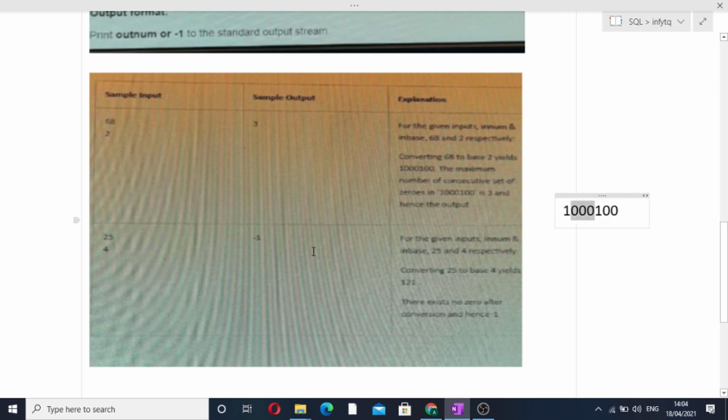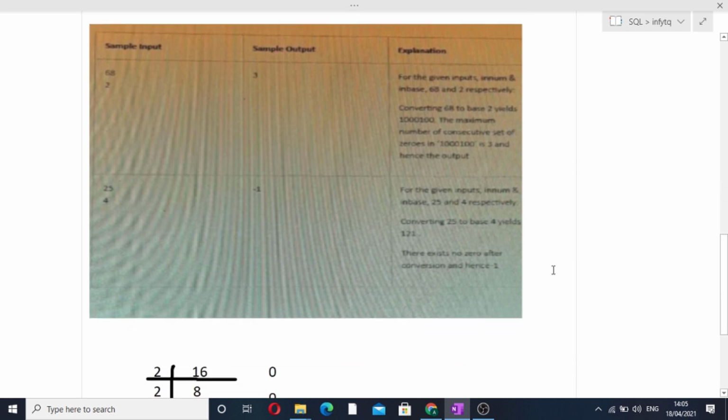Now the second example is when we have to convert 25 into base 4. So when 25 will be converted into base 4, then the resulting string will be 121. So you can see that in this particular string there are no zeros present. So in this case we will print -1. Okay, so I hope the question as well as the input test cases are clear to you.